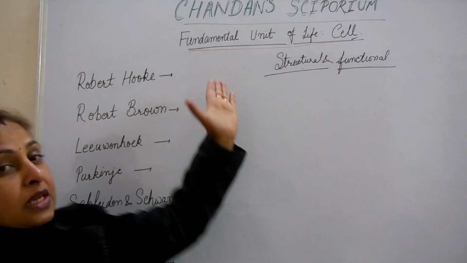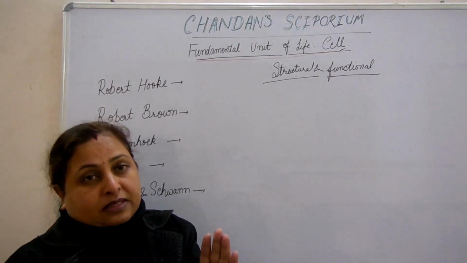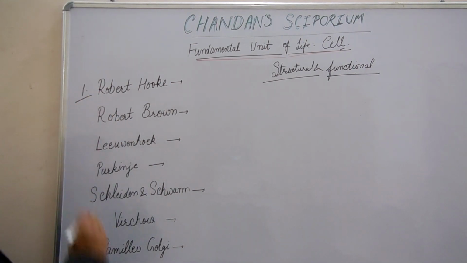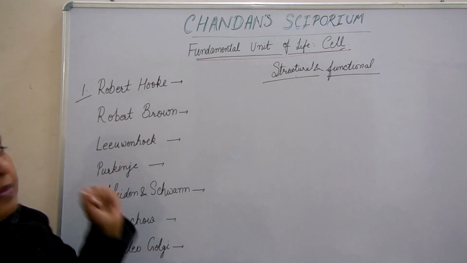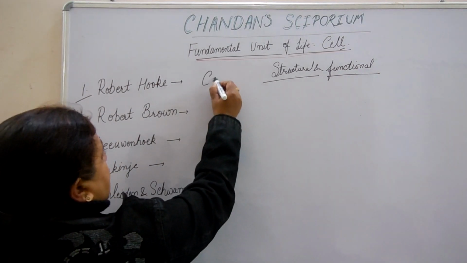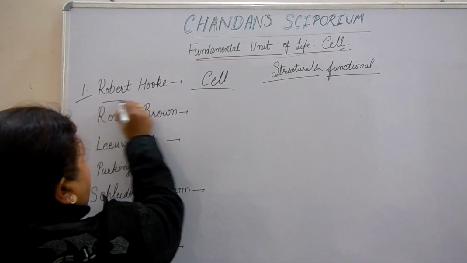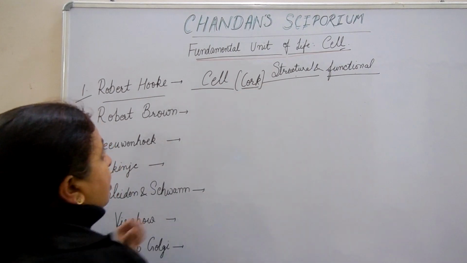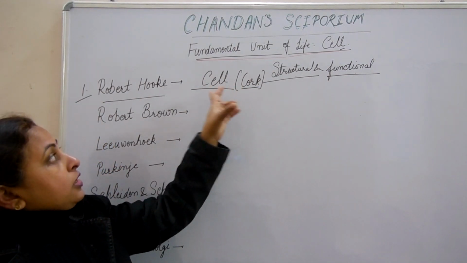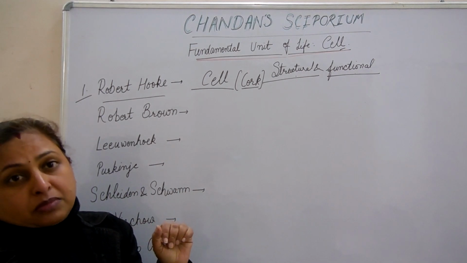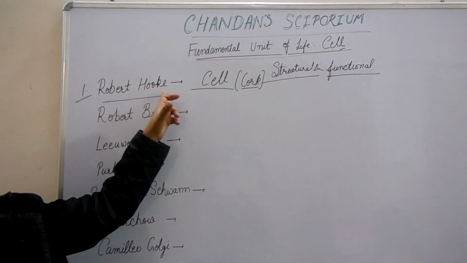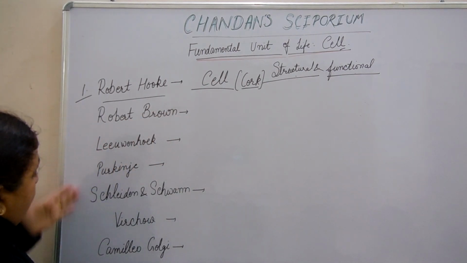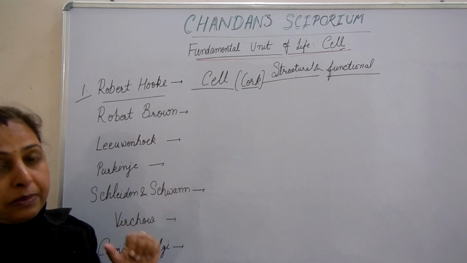Okay? In this chapter you have to learn the names of many scientists. The first name which you have to learn is Robert Hooke. Robert Hooke first discovered the cell. He discovered the cell in dead cells, in cork. What is cork? Bark of the tree is cork. उन्होंने सबसे पहली बार सेल को डिस्कवर किया था and he coined the term cell. So the scientist name is Robert Hooke, the first name you have to learn.